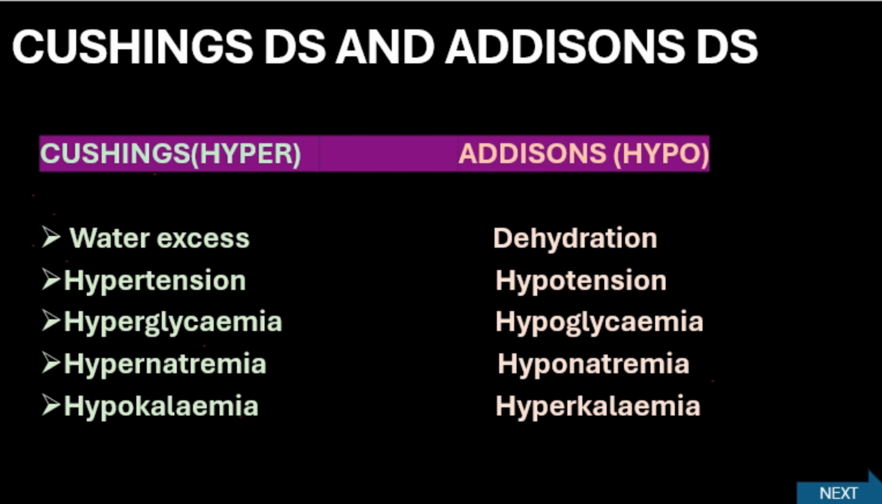So this nature of Cushing's is hyper. So most is hyper only. Water is hyper. BP is hyper. Sugar hyper. Sodium also hyper. But only potassium is hypo. Here in Addison's everything is hypo or low. Only potassium is high. So remember in this way. Compare and contrast. Next question.